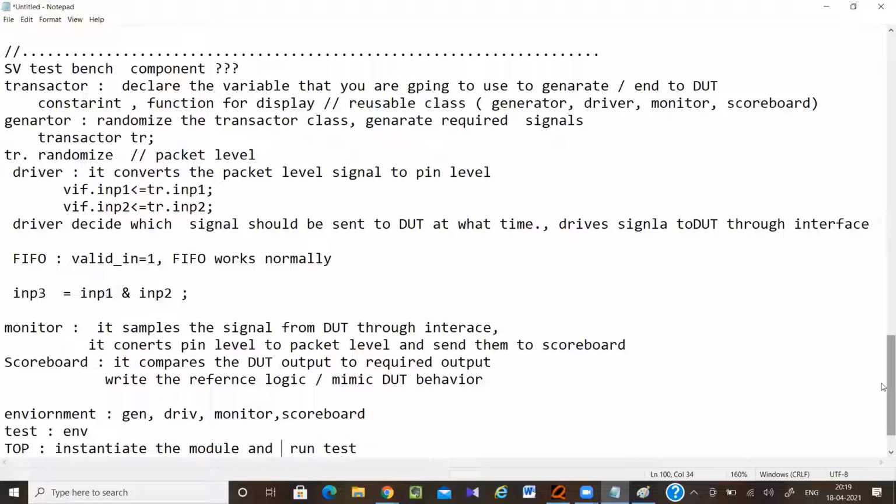Environment 1 has generator 1, driver 1, scoreboard 1, monitor 1. Environment 2 has generator 2, driver 2, scoreboard 2, like this. Similarly, if I want to replace the generator, driver, scoreboard, all the things at a time, instead of replacing one by one, I can simply replace the environment. That's why this environment remains inside the test.